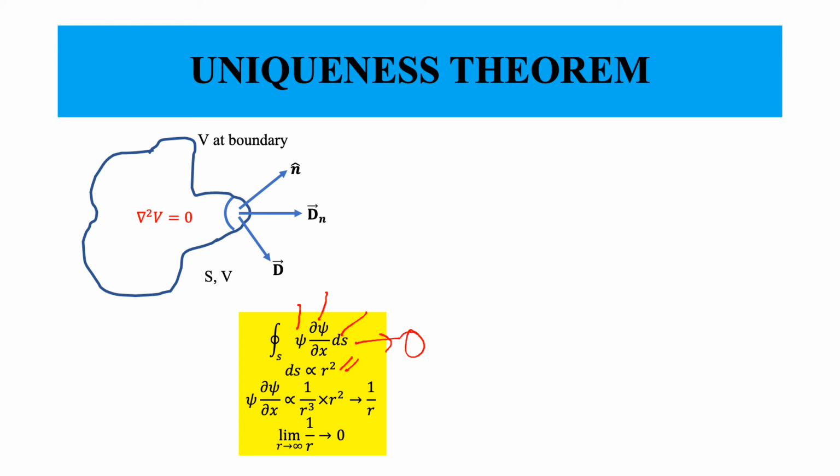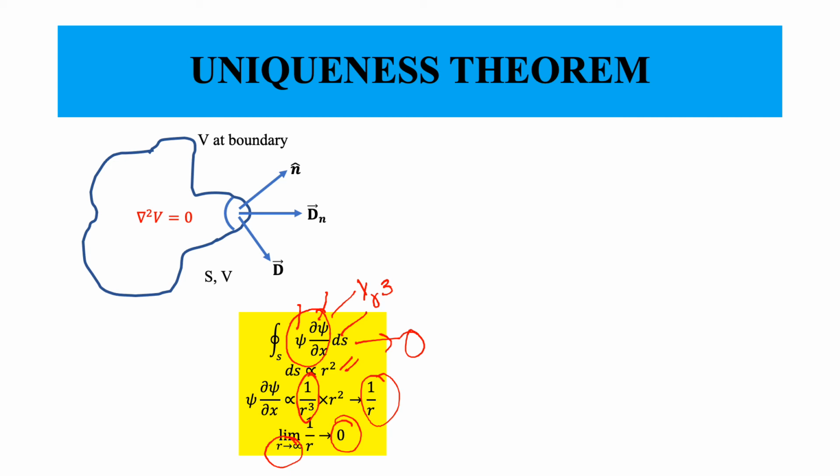It will be equal to 0 provided psi times the partial of psi with respect to x goes at least as 1 by r cube, so that when I multiply this with r square, it will be 1 by r. And so when I put a limit of r increasing to infinity, this entire term will go to 0.